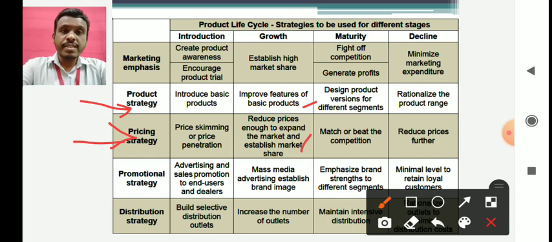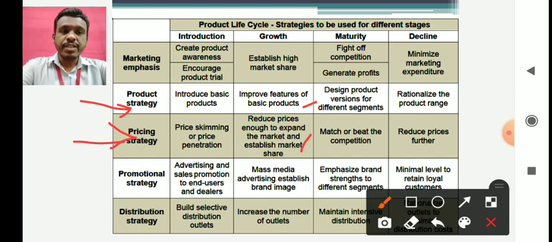So what will happen is, this is a growth stage, people are ready to purchase and your sales are increasing exponentially. So your profit will also go up because your revenue goes up. So try to increase your revenue in this, that is, try to reduce your price and try to increase the sales turnover, that is the amount of sales volume that you can generate. So try to increase it, and this can happen if you reduce the per unit price of your product.